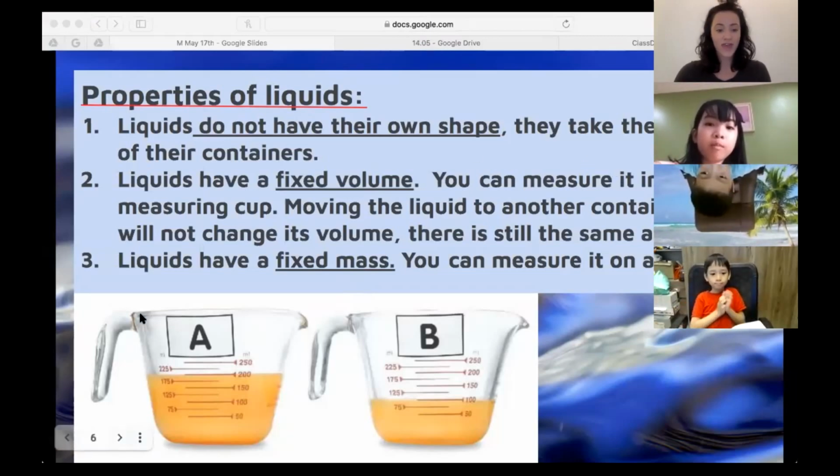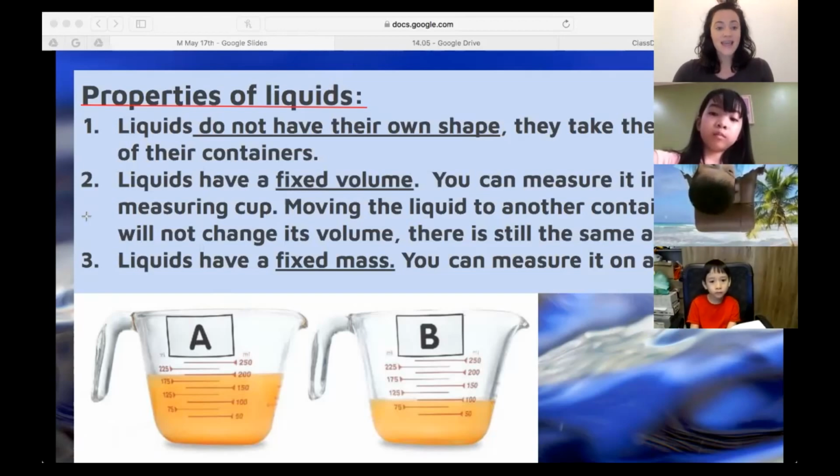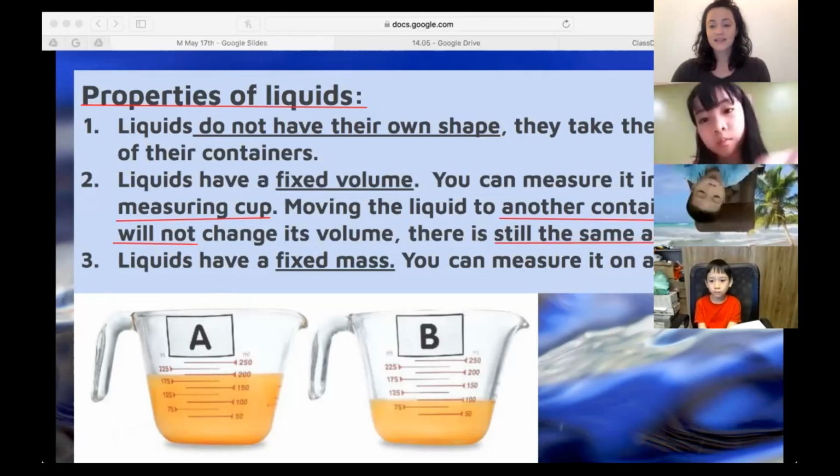So if I move this to a different cup, it will take the shape of that cup. But it does have a fixed volume. You can measure it in a measuring cup. Moving the liquid to another container will not change its volume. There is still the same amount.